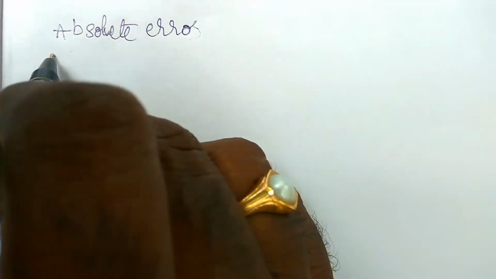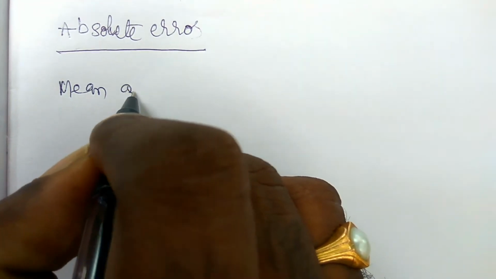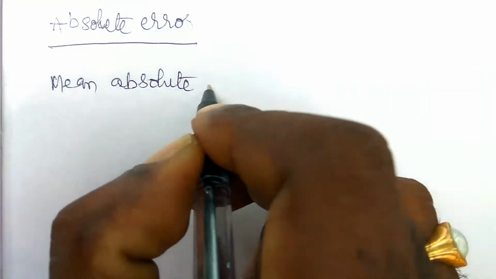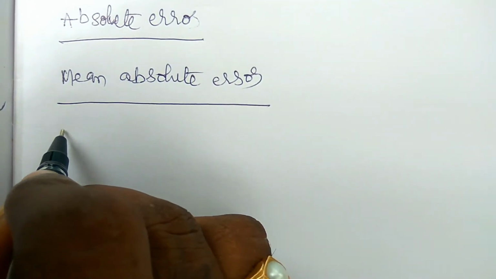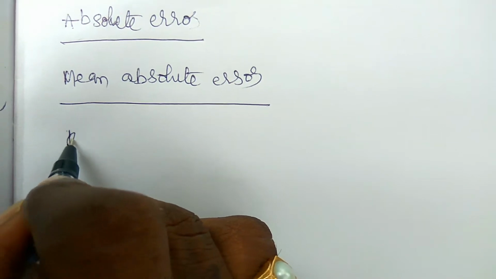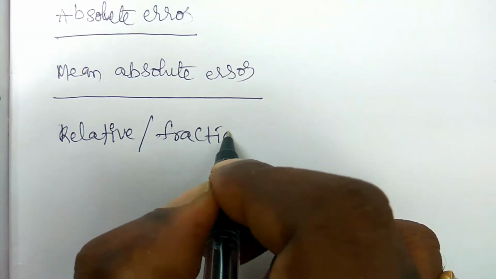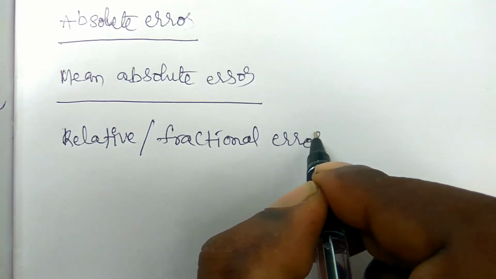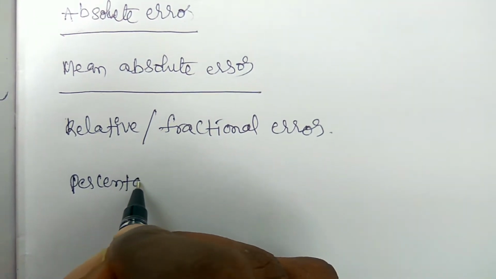So here the types of errors are: first, the absolute error; second, the mean absolute error; third, the relative error or fractional error; and finally, the percentage error.